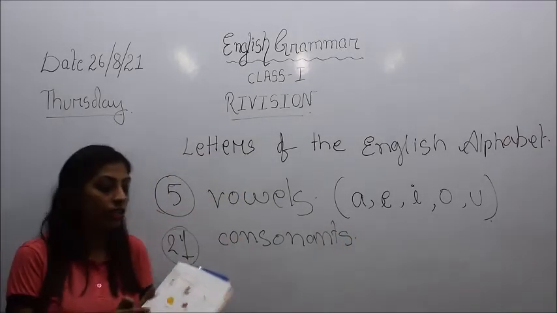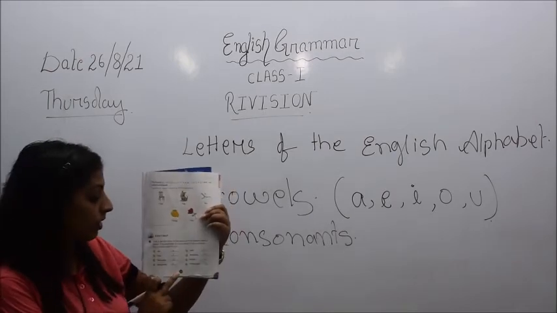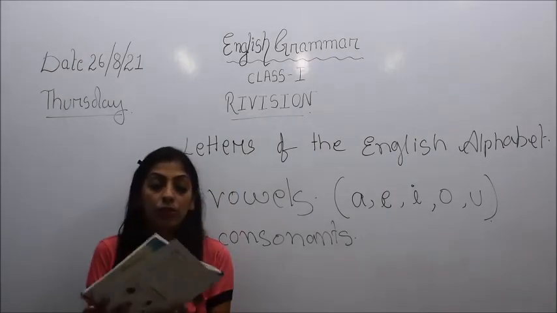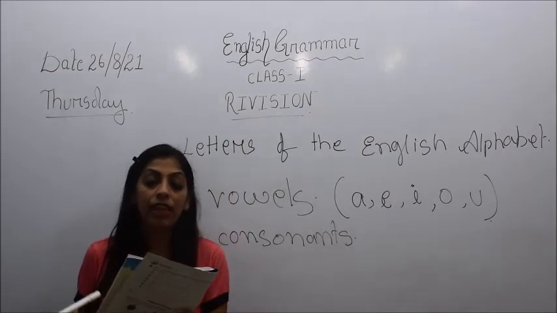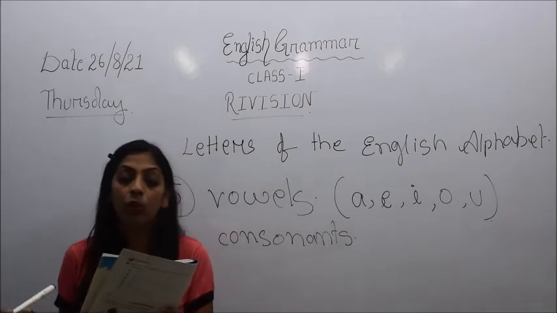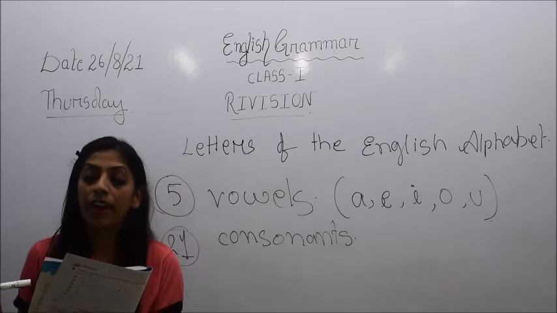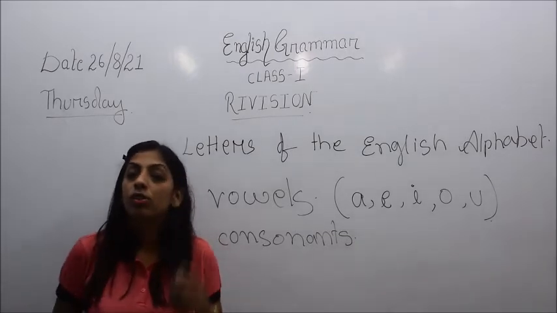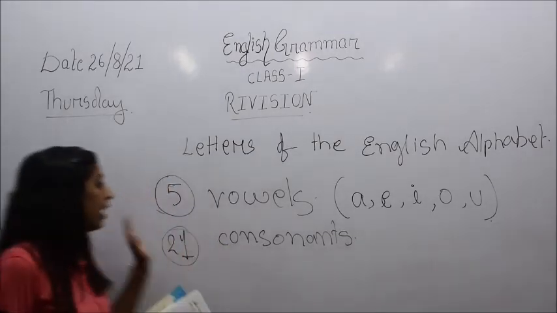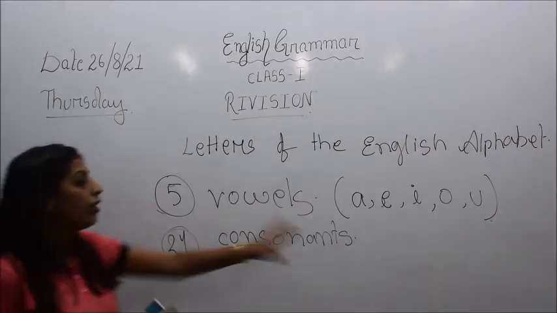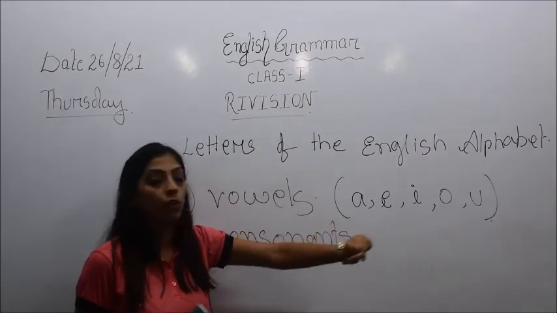And what are the consonants? It's given there in your book on page number 3. The consonants are B, C, D, F, G, H, J, K, L, M, N, P, Q, R, S, T, V, W, X, Y and Z. So there are 21 consonants and 5 vowels, and the vowels are A, E, I, O, U.